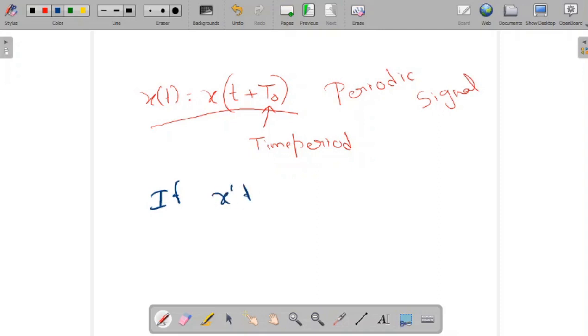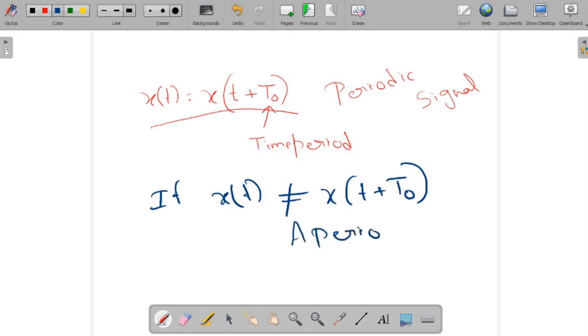If the signal x of t is not equal to x of t plus t0, then we can say this type of signal is an aperiodic signal.